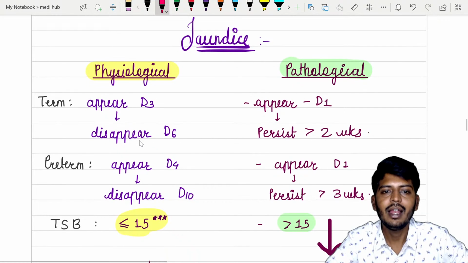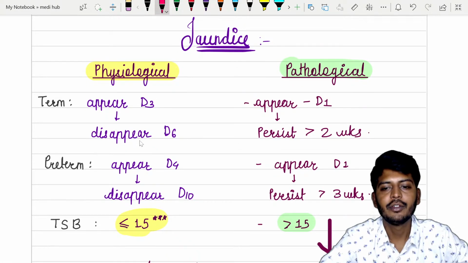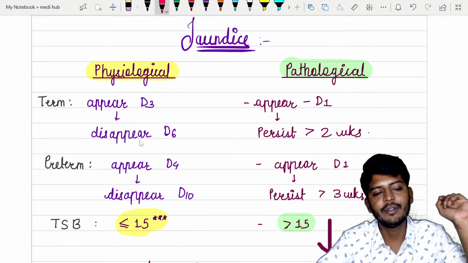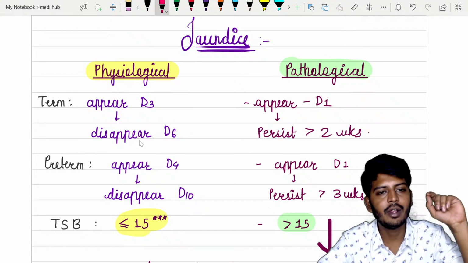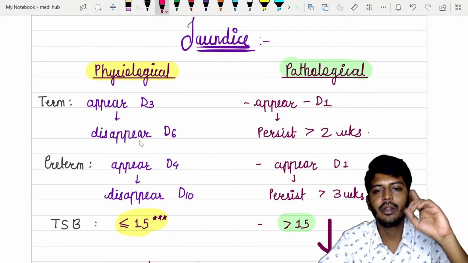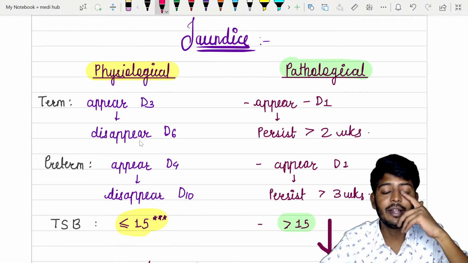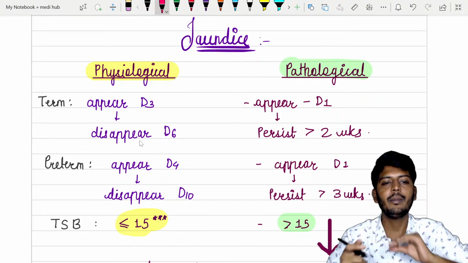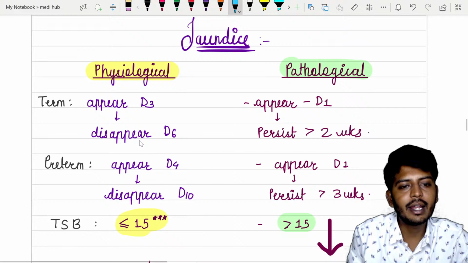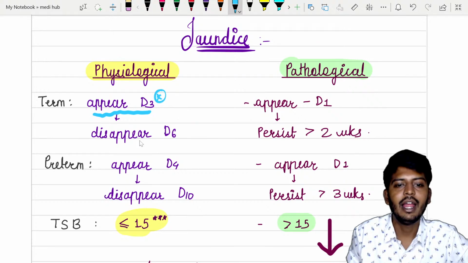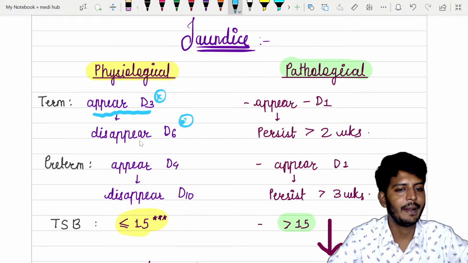Okay. Let's go to the next one, jaundice of the baby. So in the jaundice of the baby, there are two types of jaundice, physiological and pathological. What do I mean by physiological? What do I mean by pathological? See, physiological jaundice is such type of jaundice which will come and go, disappear on its own. But pathological jaundice, it will be due to some other condition or some other disease which we will discuss in some time. Normally, physiological jaundice will not appear immediately at the birth, but physiological jaundice will come at day 3. Physiological jaundice will come at which day? Which day? Third day after the birth. It will disappear on its own by 6th day.